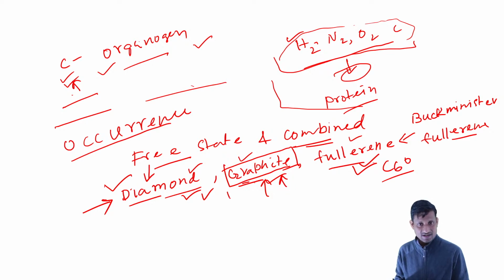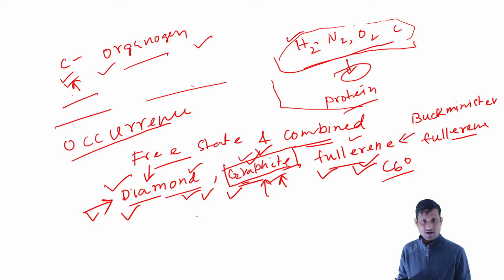Even though it belongs to the non-metal category, it is a good conductor of electricity. The purest forms of carbon are diamond as well as fullerene. Depending on the option, you have to choose. These are the very important points about free state carbon.